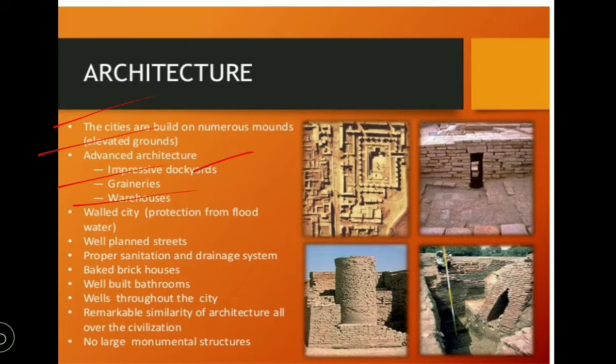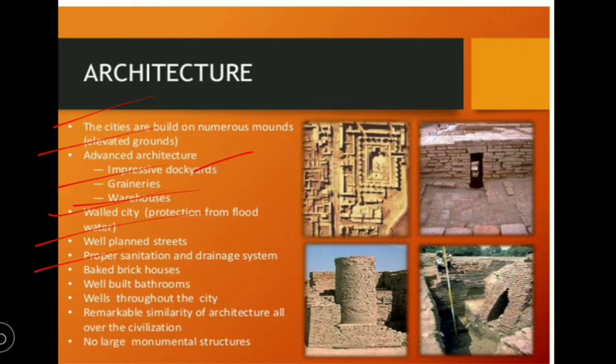Next one, warehouses: the raw materials were stored in some of the houses, which were called warehouses. And walled city: the city is completely surrounded by massive walls. And well planned streets: the streets are rectangular as well as of the same size and width.